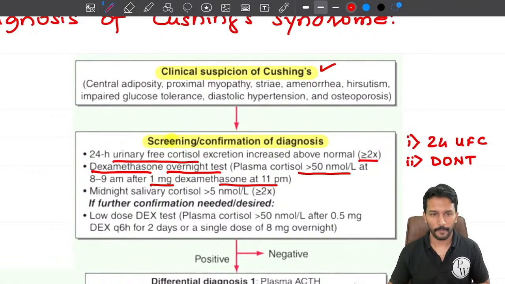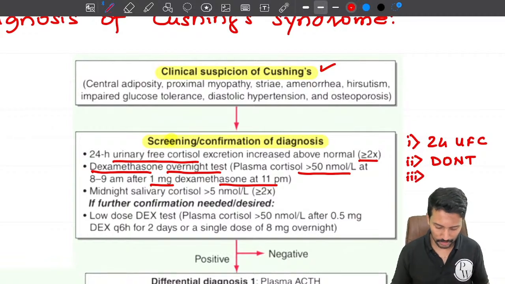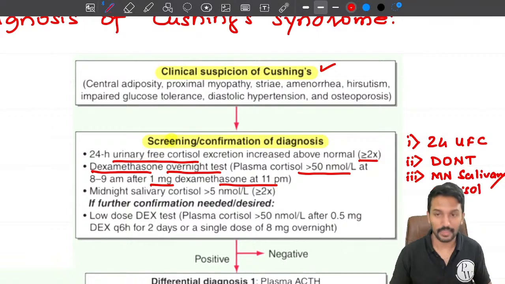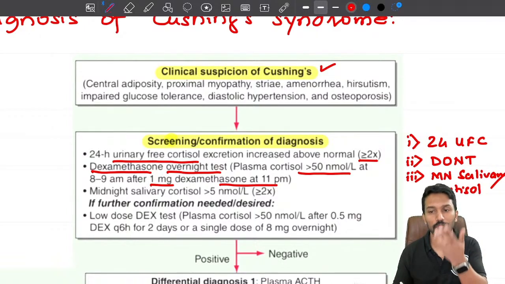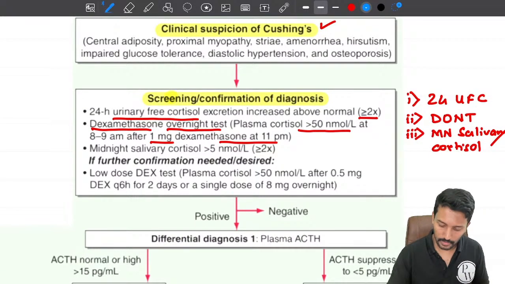Simple, right? Then the third test that we can do as the initial investigation is midnight salivary cortisol. In the middle of the night, ask the patient to give saliva and check the cortisol levels in the saliva. So these are the initial tests.